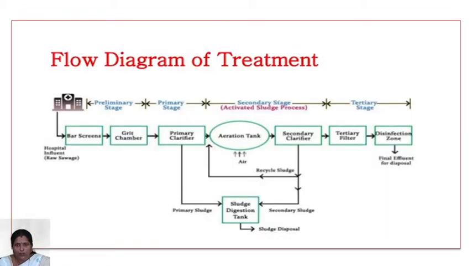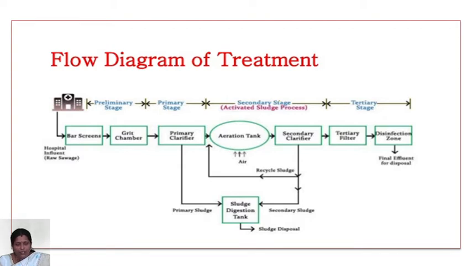Now see the flow diagram of the treatment process. The flow diagram clearly shows the various operations involved in the treatment of wastewater: bar screen, grit chamber, primary clarifier, aeration tank, secondary clarifier, then tertiary treatment, disinfection, sludge digestion tank, sludge disposal, etc. The whole process is classified into the preliminary stage, primary stage, secondary stage, and tertiary stage.